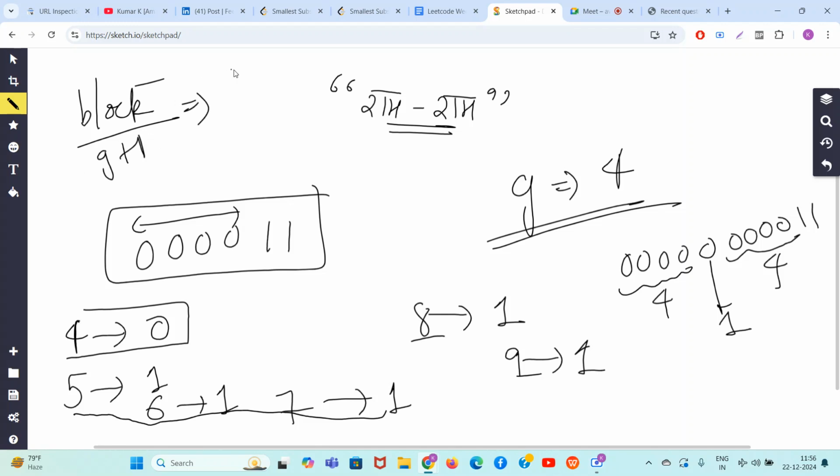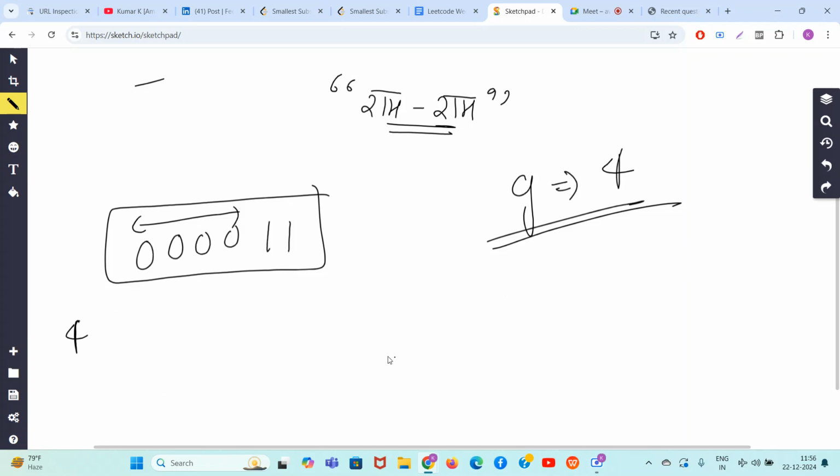So if the block size is 5, you divide 5 by 4 plus 1. 5 by 5 is 1. One operation you have to do. Block size is 6, 6 by 5. 7 by 5, 8 by 5, 9 by 5. Now when it becomes 10, 1 2 3 4 5 6 7 8 9 10,